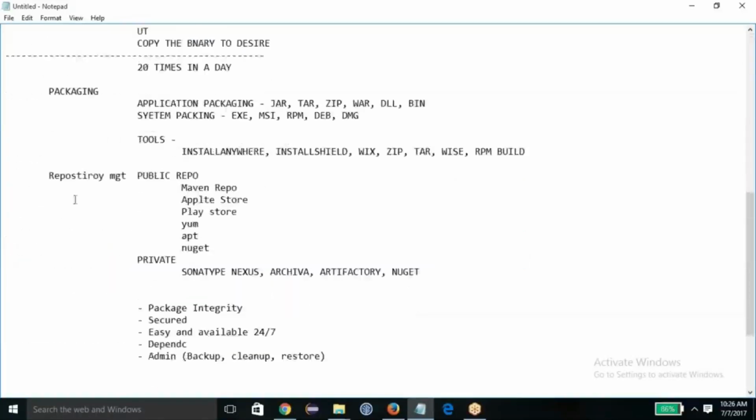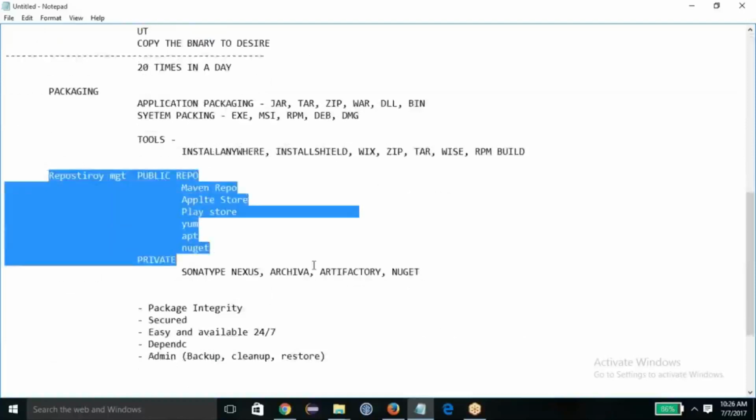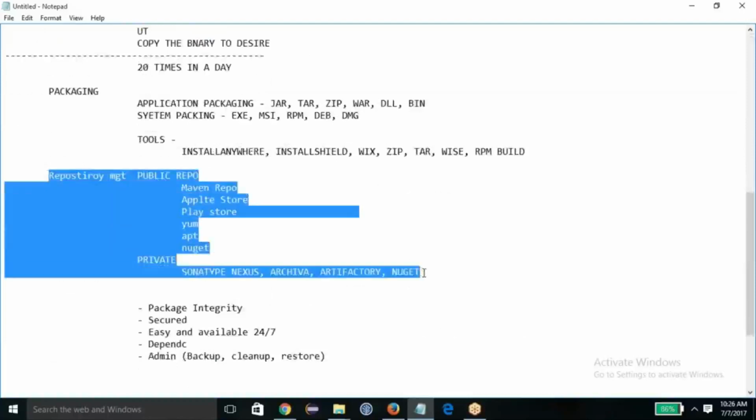So that's not a good practice. So you should store only the binaries in the repository like this.